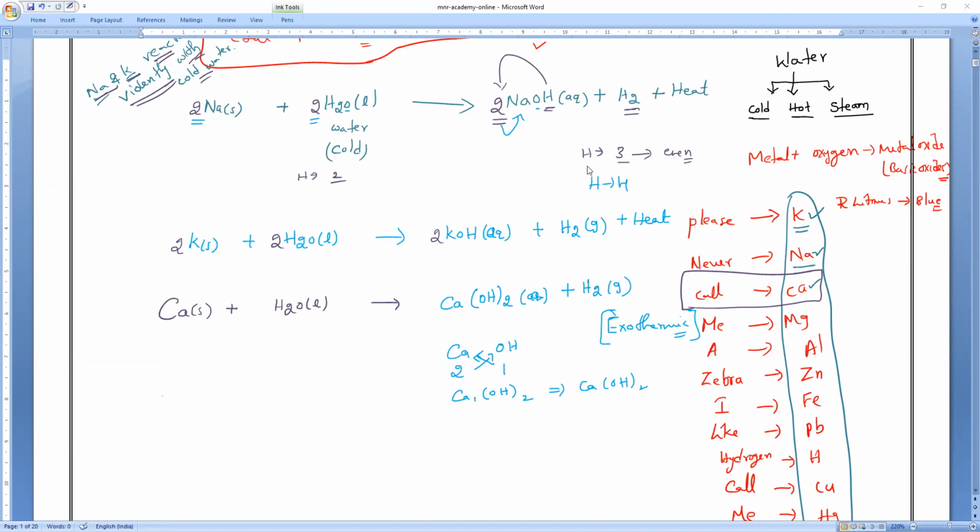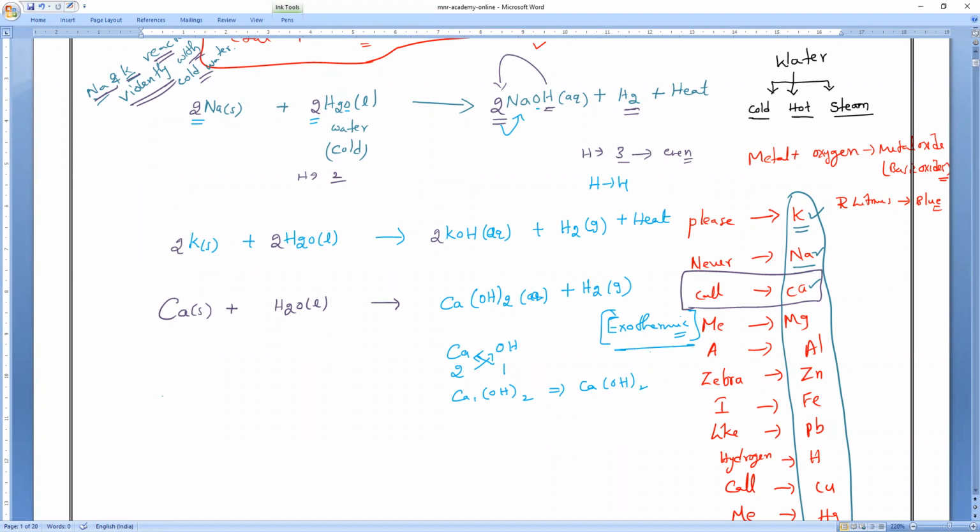So the heat evolved in this calcium reaction is not sufficient for hydrogen to catch fire. That is the reason I want to mention heat here. Of course, they all evolve heat, but except sodium and potassium, in all the remaining cases the heat energy is not sufficient to catch fire.